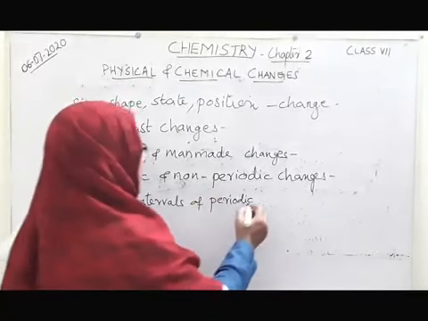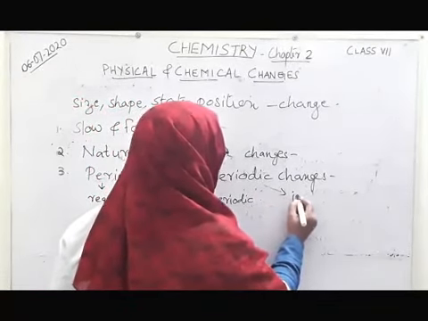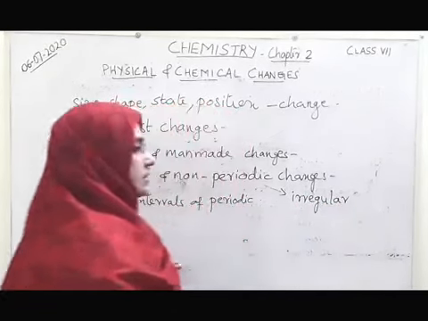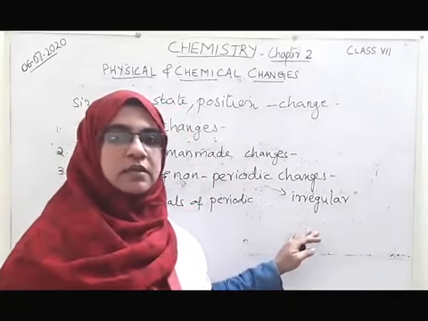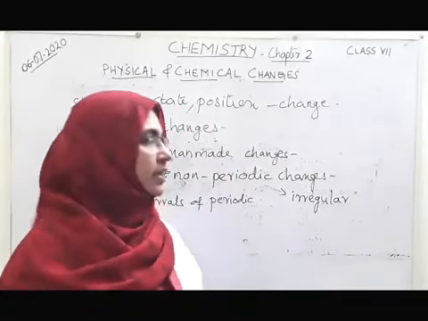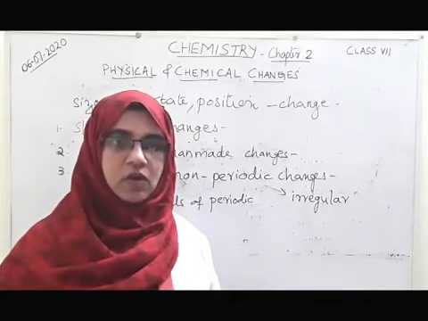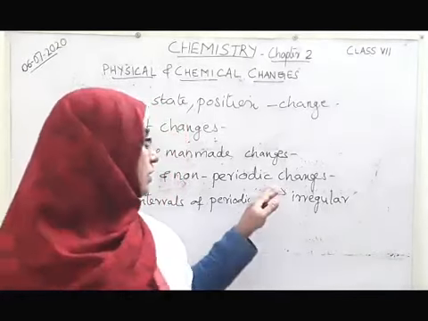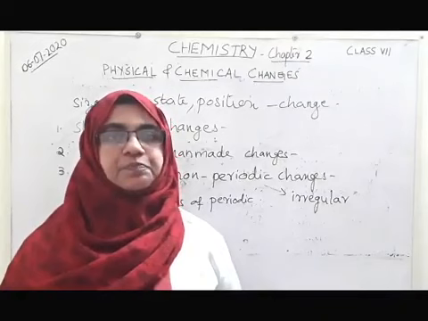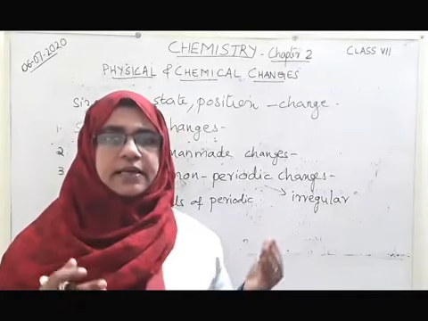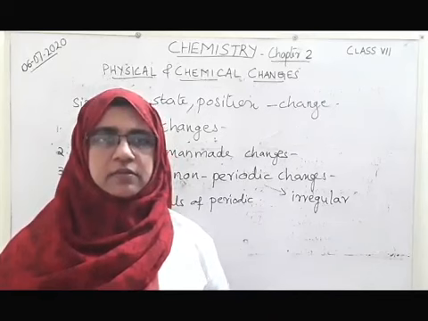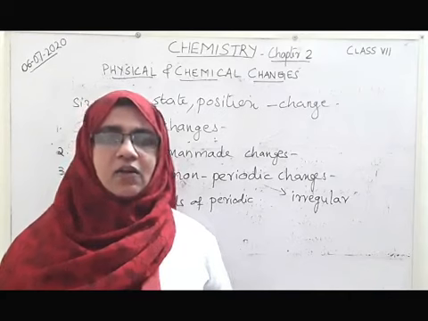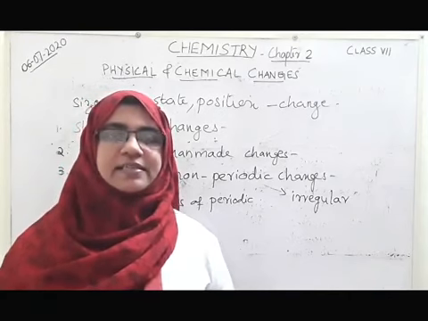Non-periodic change means they are irregular in occurrence, and they may not repeatedly occur. They are randomly occurring. Sometimes they will occur, sometimes they will not be occurring. Such changes we can call irregular or non-periodic changes. For example, the sudden falling of rain, or an unexpected flood occurring, etc. They are all examples of non-periodic changes.